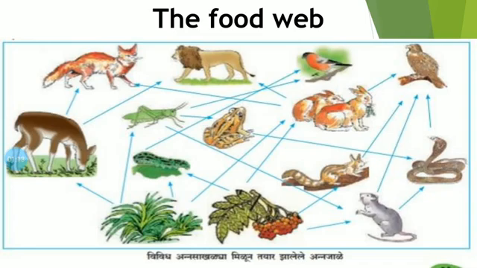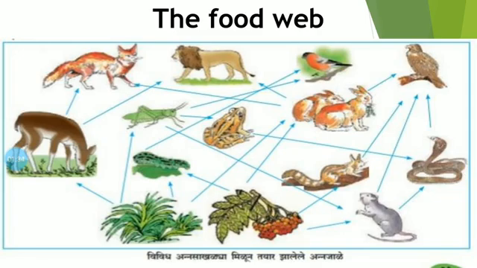After that, we have seen the different examples of food chain, starting of food chain, different constituents of food chain, effect of constituents on that chain. All these things we have seen in the last lecture.